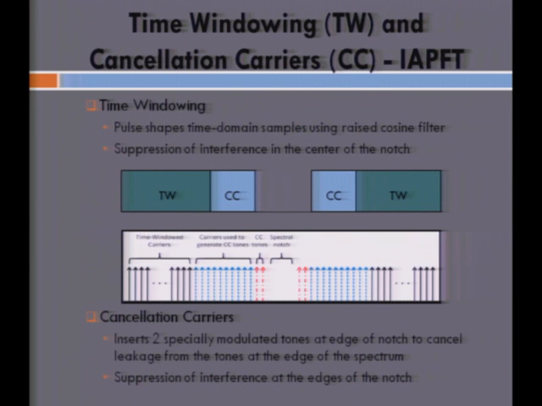The first method that they use in IAPFT is the time windowing scheme. The time windowing scheme concentrates on suppressing the interference within the center of the notch. It does this by pulse shaping the generated time domain samples with a raised cosine filter, and does some cyclic prefix addition, which I'll mention in the next slide. The carrier cancellation method takes care of suppressing the interference at the edges of the notch of the secondary NC-OFDM transmission. It does this by inserting two specially modulated tones at the edge of the notch to cancel the leakage happening at the edges because of the secondary transmission.